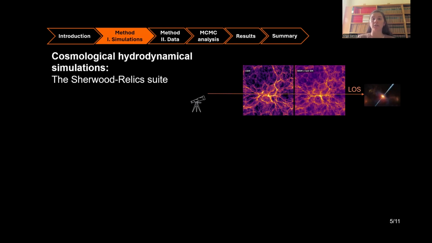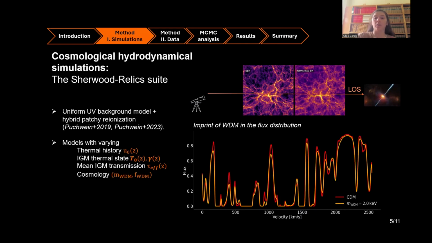These simulations allow us to obtain synthetic Lyman-α forest spectra by extracting information contained within each pixel in a box along different lines of sight. From these spectra, we can construct the flux distribution, which I am showing in the bottom right of this slide, for instance, for a cold dark matter cosmology in red versus a warmer 2 keV cosmology in orange. What we can see is that the colder one exhibits sharper features that do not appear in the warmer cosmology.